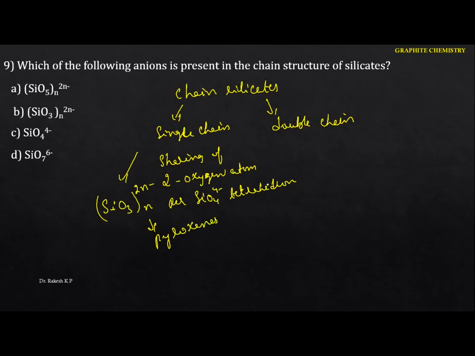When it forms the double chain, its formula becomes Si4O11, with 6n minus, and n units. This is called an amphibole. So both come under the chain structure silicates. But in this case, the option they have given is B, that means the single chain silicates. Hence the option is B.